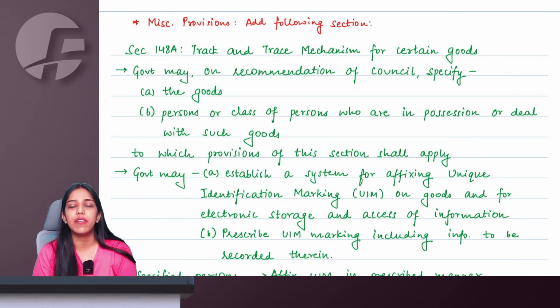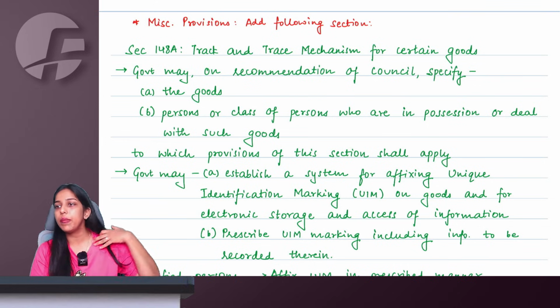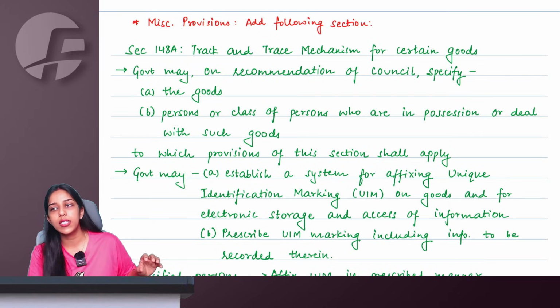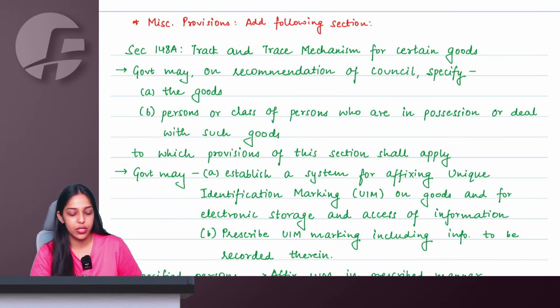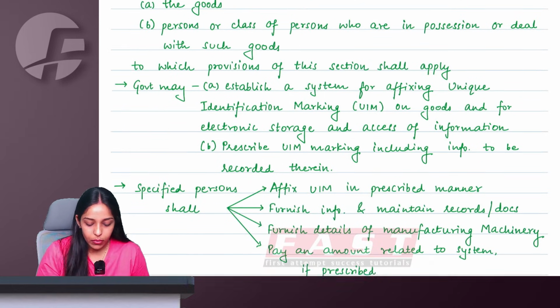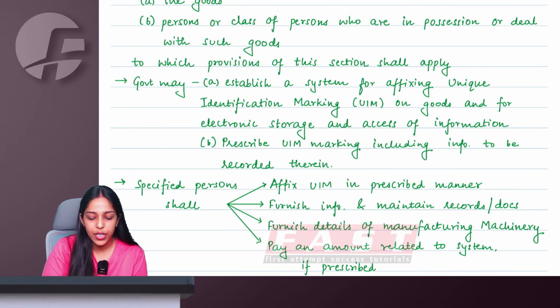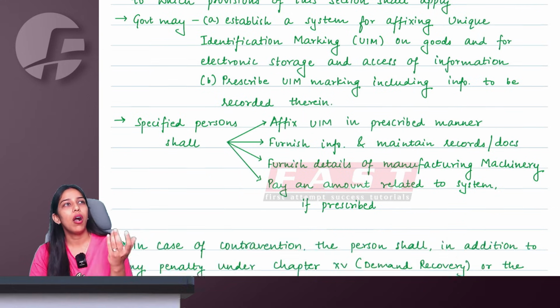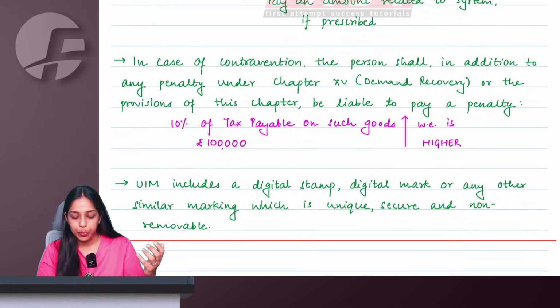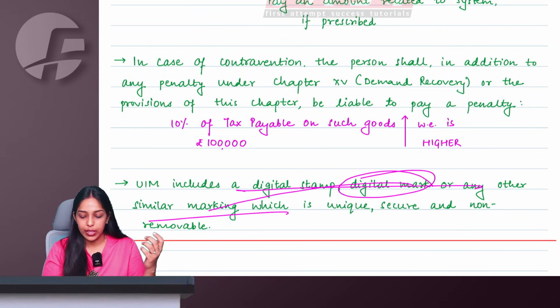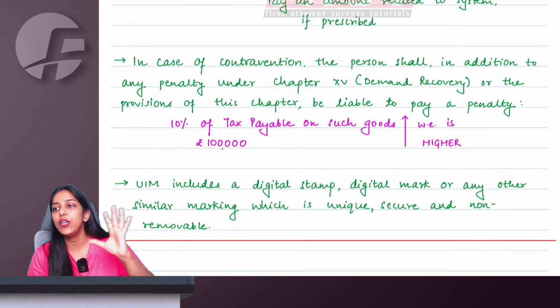So certain goods which are very high value or risky, or goods on which people tend to evade taxes, for such goods, government is introducing this track and trace mechanism, where government is saying that not all goods, some goods which we will specify, or some people we will specify who are dealing in some certain kinds of goods. For these goods and people, we will establish a system of affixing UIM, unique identification marking. What is this, ma'am? Consider it as a kind of a digital stamp or a digital mark or any kind of marking which is unique, secure and non-removable.